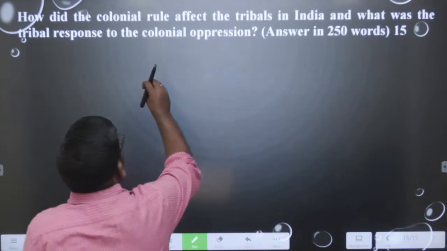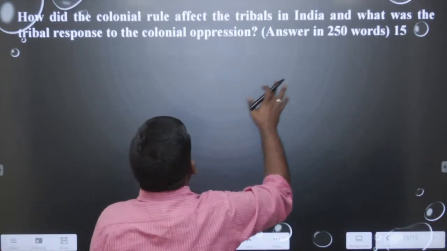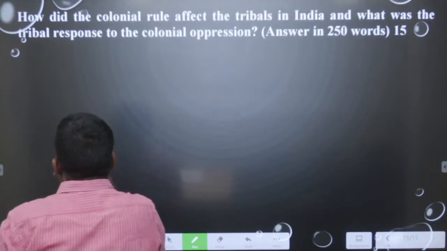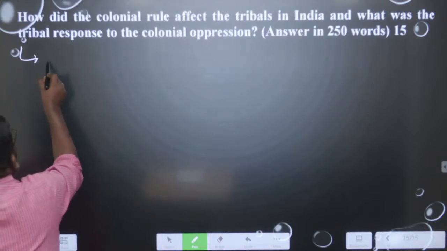How did the colonial rule affect tribals in India, and what was the tribal response? So here we can write an introduction.